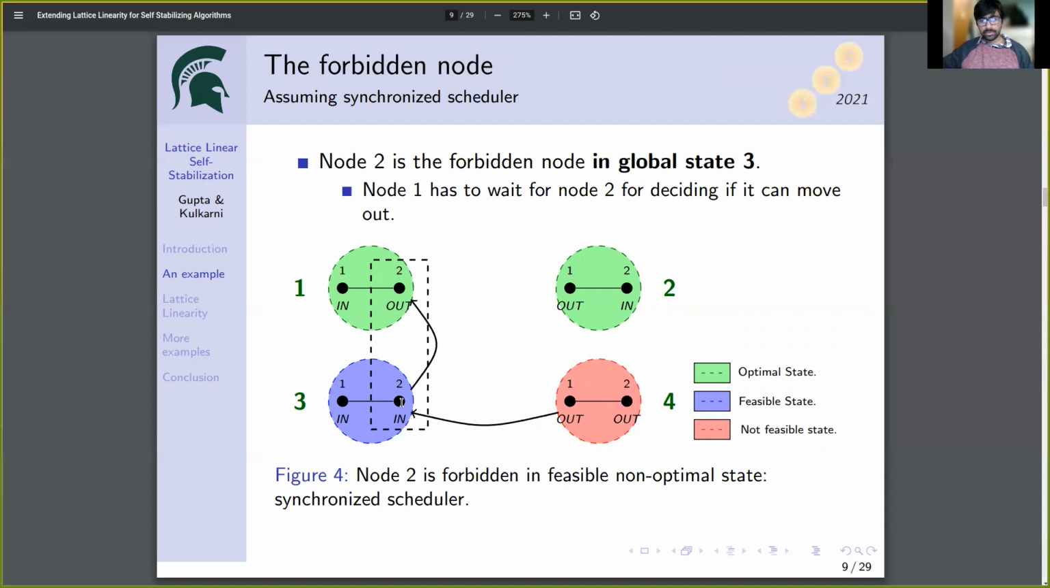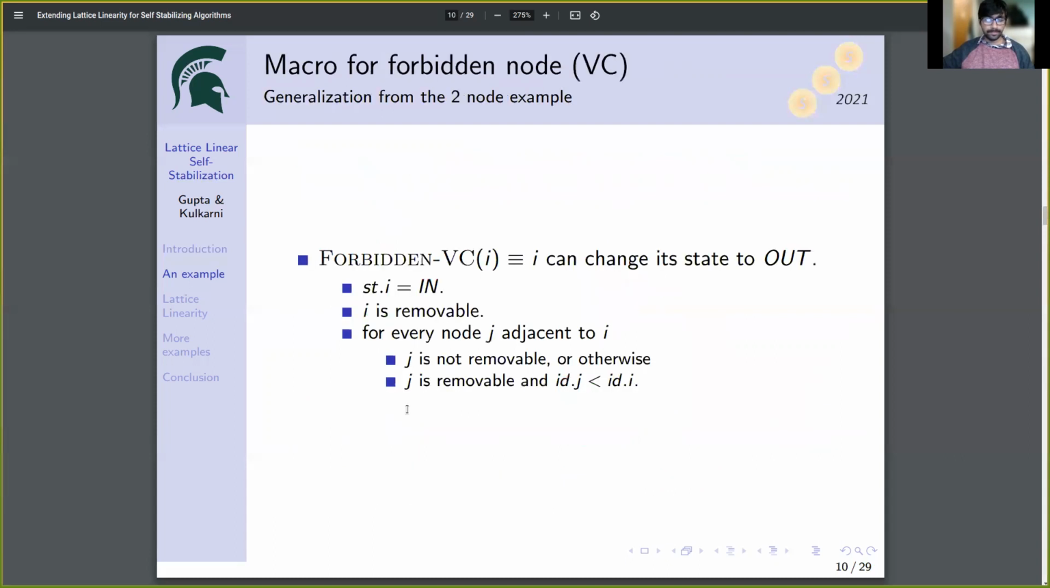Let's generalize the notion of a node being forbidden. A node I is forbidden if it satisfies three conditions. The state of I should be in, I should be removable, and for every node j which is adjacent to I, j should not be removable, and if j is removable, then the ID of j should be less than the ID of I. Only if the node I is forbidden do we want to allow I to change its state to out.